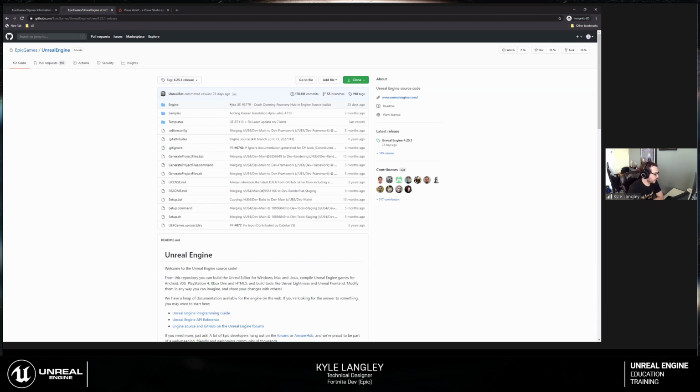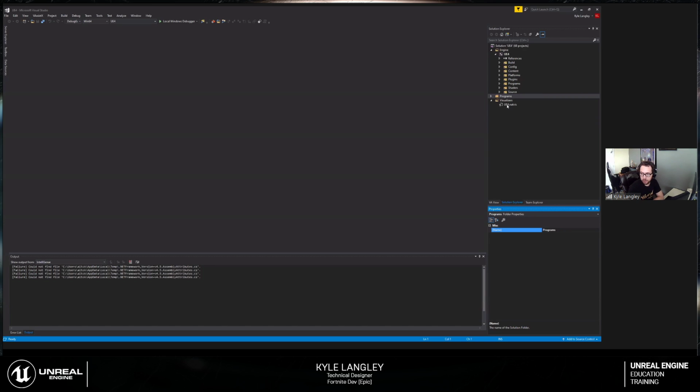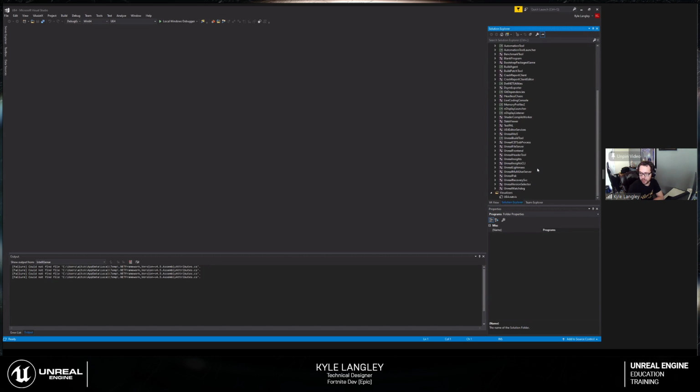When you get that, that's the point at which you will get your Unreal Engine source here. There's instructions to run the setup bat first, and then when this completes downloading, you run the generate project files, which creates your SLN. This is the Visual Studio project, the solution. From here, you would open that, and you get Unreal Engine 4 and its host of secondary programs. These are used for all sorts of different things. This here is what matters. You do have to compile the solution prior to using it.